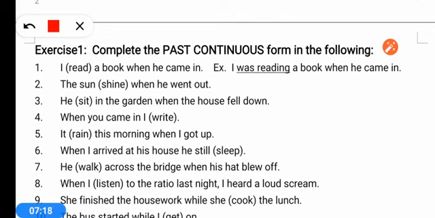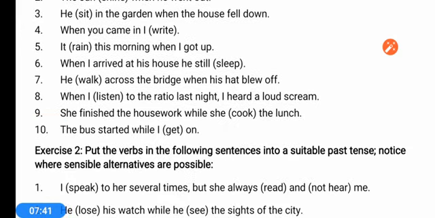When he came, all of a sudden, it is the second form. So the answer will be: I was reading a book when he came in. Next example. The sun shine when he went out. So the correct answer will be: the sun was shining when he went out. So you have to write the answers of all these questions in past continuous tense, because past simple is given. You have to use the correct form of verb.